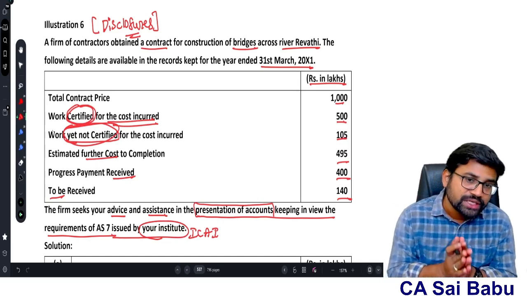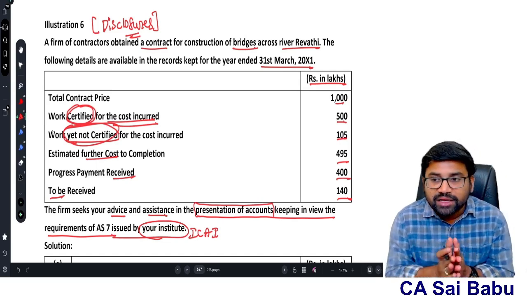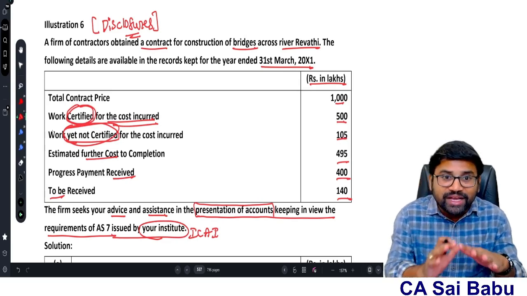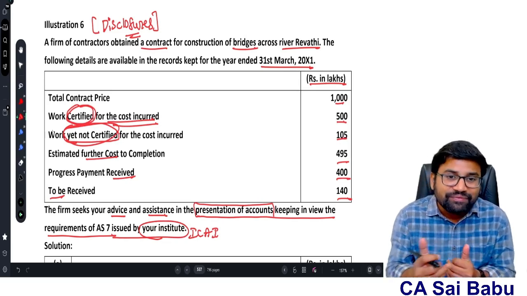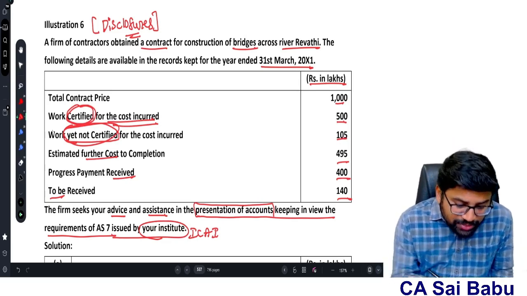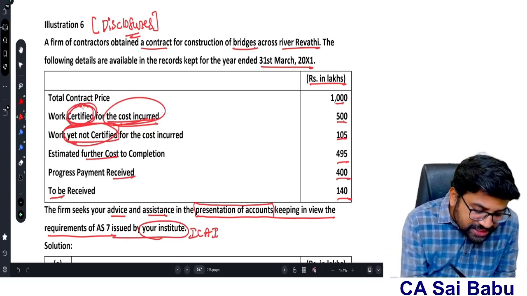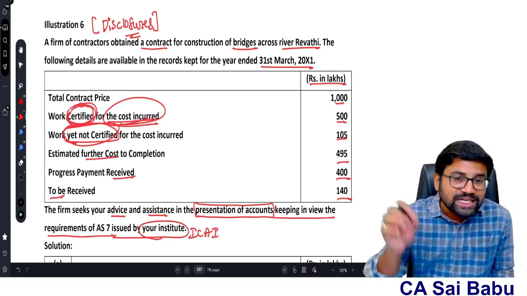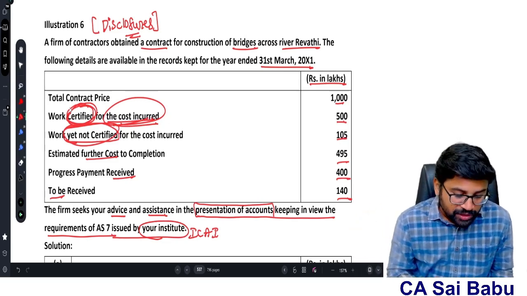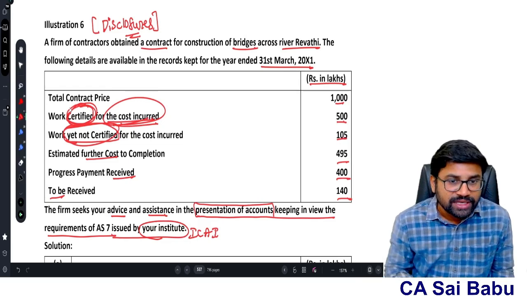That's why the traditional practice in respect of a construction project, at the end of the year, is that a qualified engineer, an expert, will come and verify the construction and certify to what extent the work has been completed. So as a contractor, I am incurring the cost on the project. Now, in respect of the cost incurred, how much is certified by the engineer? Based on the certification, the customer will make the payment to the contractor. That is the meaning of work certified. So work certified means certified by the engineer and later on the customer will make the payment.